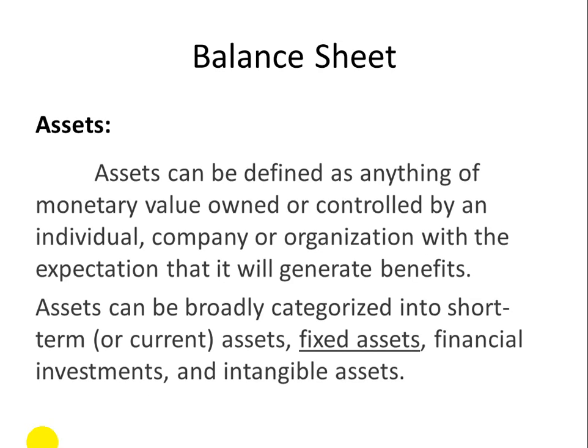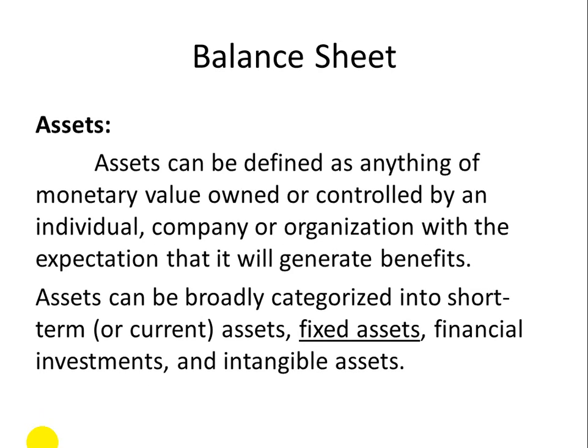The first one, assets. Assets can be defined as anything of monetary value owned or controlled by an individual, company or organization with the expectation that it will generate benefits.